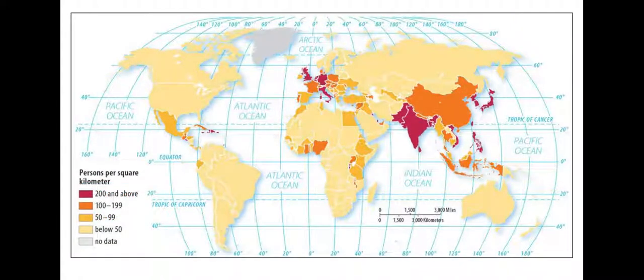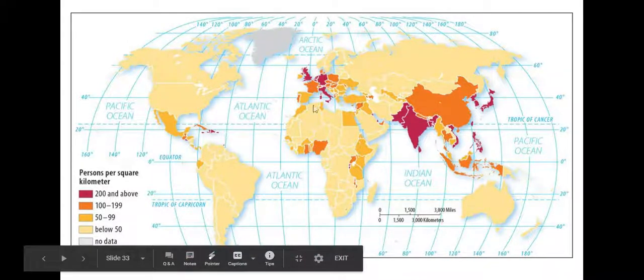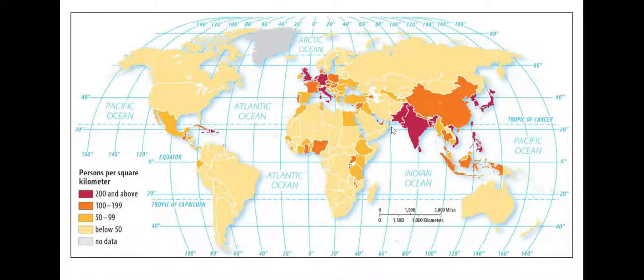Okay, so moving on. So persons per square kilometer. You can kind of see where we fall according to this map, which is interesting. According to this, we fall below 50%, but when we calculated it just now, we were at more like the 50 to 99. But you can see India, because there's so many more people, and it's not small, but it's not the largest country.